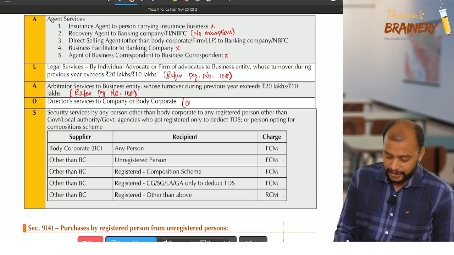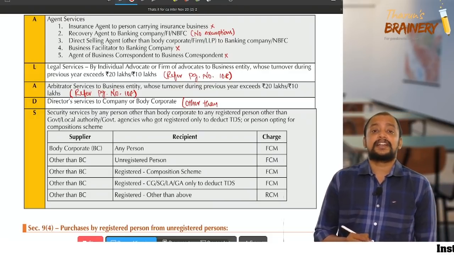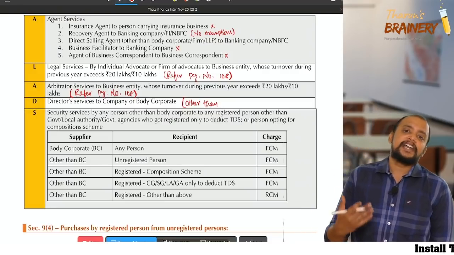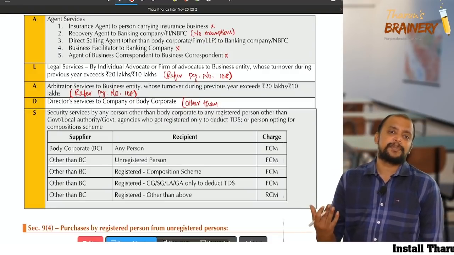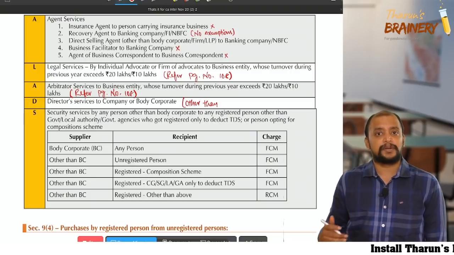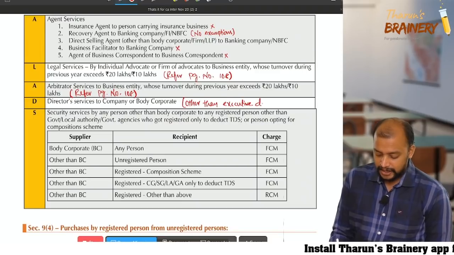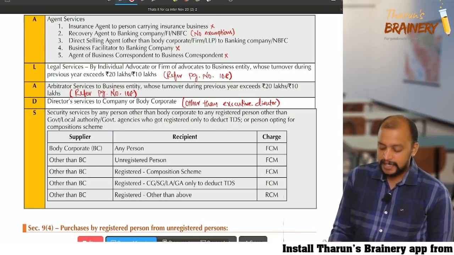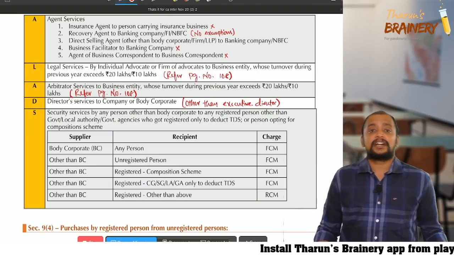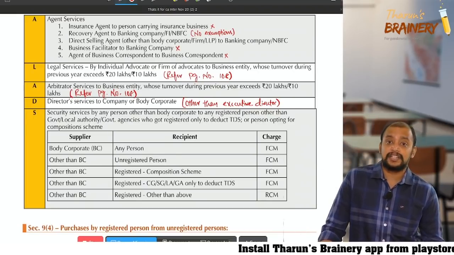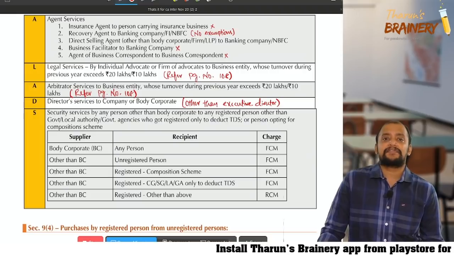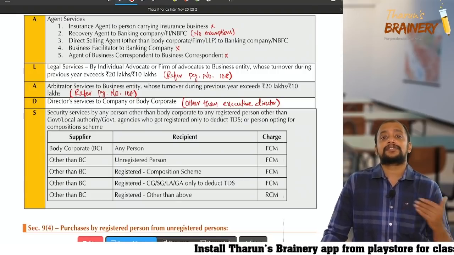Other than executive director. Why? Because an executive director is an employee of the company, and when an employee receives any amount from the company, it is excluded from supply. That's the reason. Other than executive director means CEO or managing director or whole-time director; these people receive salary from the company and that is anyhow excluded from supply.